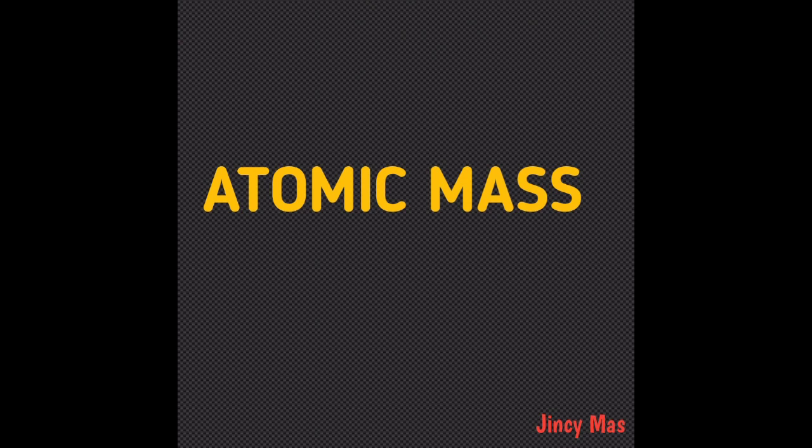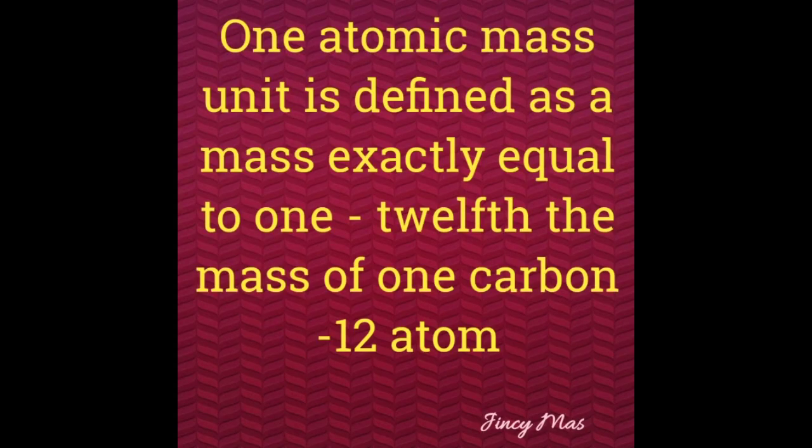Later, they considered carbon 12, which is one of the isotopes of carbon. Carbon 12 was taken as the reference, with a mass of exactly 12 atomic mass units, and the masses of all other atoms are given relative to this standard. One atomic mass unit is defined as a mass exactly equal to 1/12 the mass of one carbon 12 atom. This is the definition of one atomic mass unit or 1 AMU.